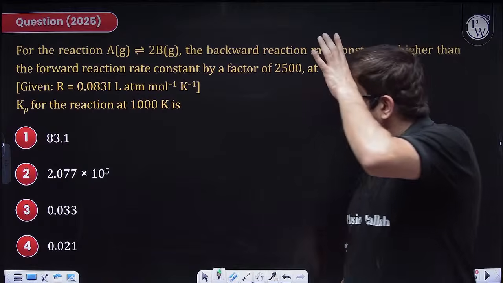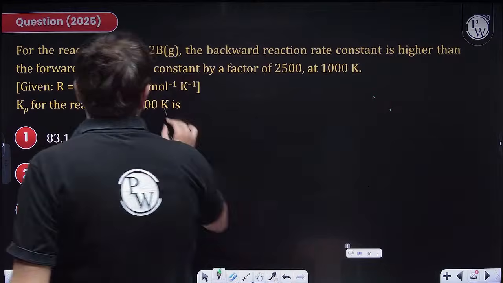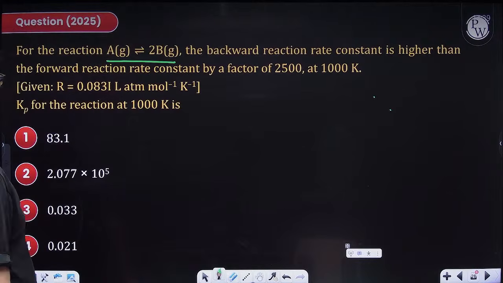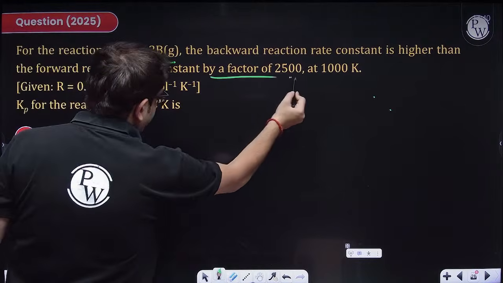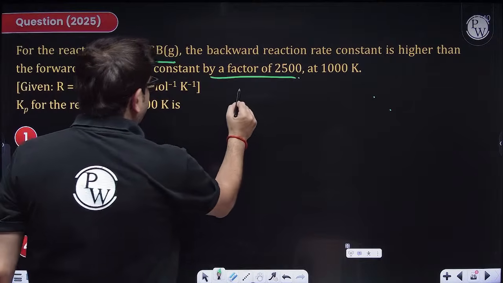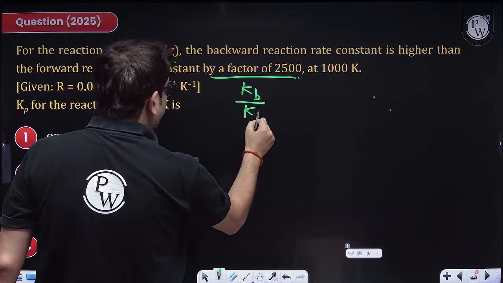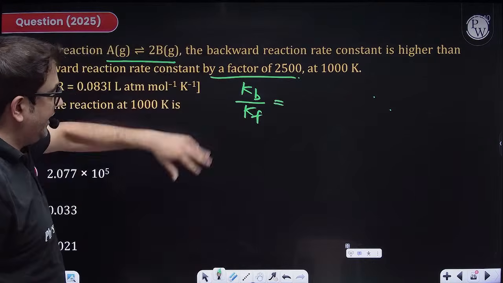Chalo, moving forward beta. For this reaction, the backward reaction rate constant is higher than the forward rate constant by a factor of this. Okay sir, that means the value of kb upon kf, because it is saying backward first and forward later.